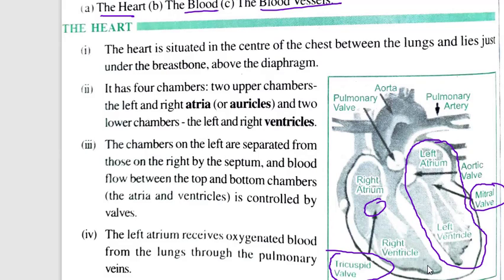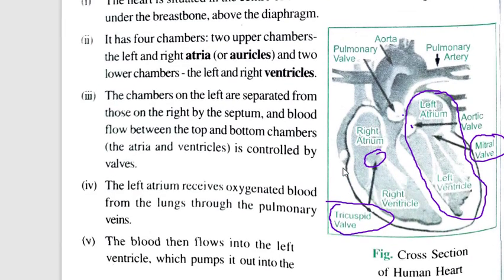Then you see here we have the pulmonary valve. Here we have the tricuspid valve, here the pulmonary valve, and here the mitral valve. Here you see the aortic valve is also there, and we can see the aorta and pulmonary artery. The aorta and pulmonary artery are like pipes through which blood is flowing. So we will see about them all here.